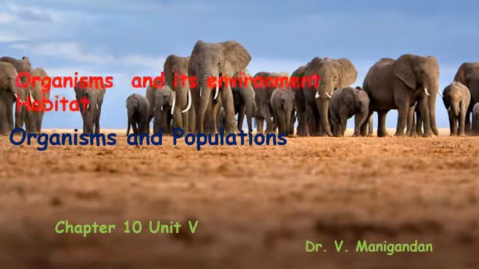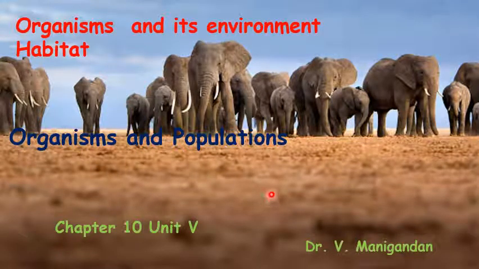I hope you have already seen the previous video, the introduction I gave for this chapter, Organisms and Population, chapter 10. From this video, we are going to learn what a habitat is and how organisms have adapted to live in different habitats. We will be seeing two different types of habitats. It's an introduction about habitat. After this video, I'll be posting another video that will detail what a niche, what an ecological niche is, and all these things will be explained in that video.